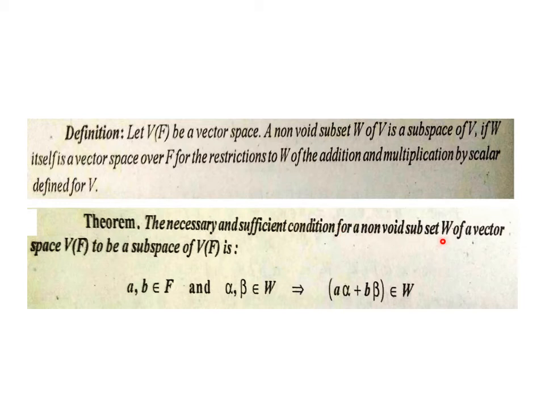The necessary and sufficient condition for a non-void subset W of vector space V(F) to be a subspace of V(F) is this: you must take two elements a, b from the field F, and two elements alpha, beta from the subset W of V, and club them in the combination a alpha plus b beta. If that combination belongs to the subset W of V, then we can say W is a vector subspace of V. It's a very important result to remember, and can be utilized in further theory and the practical part of subspace.